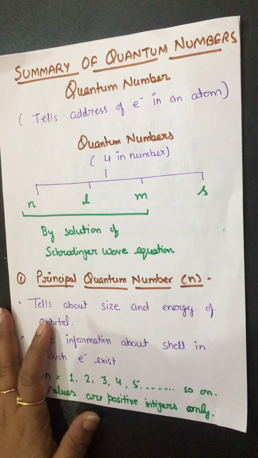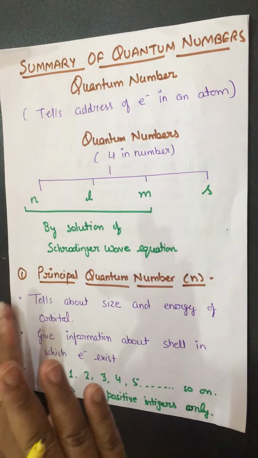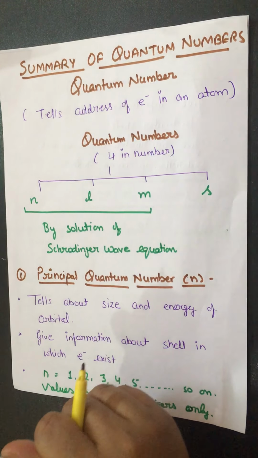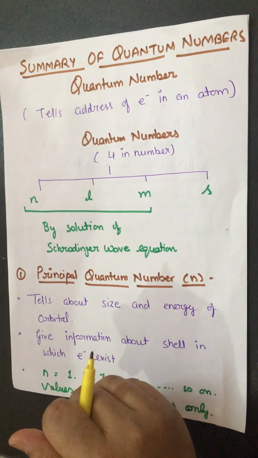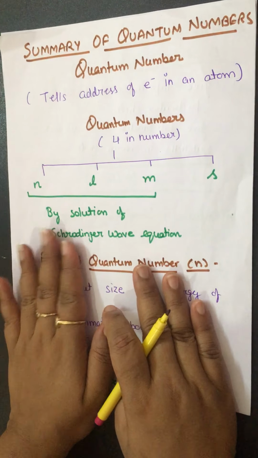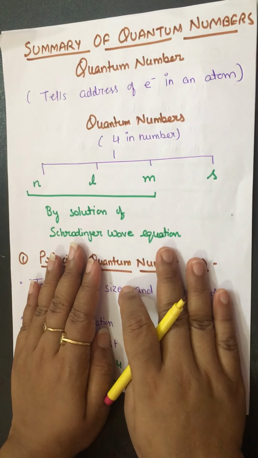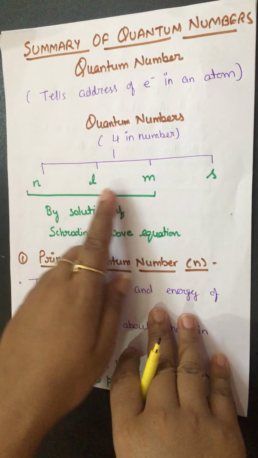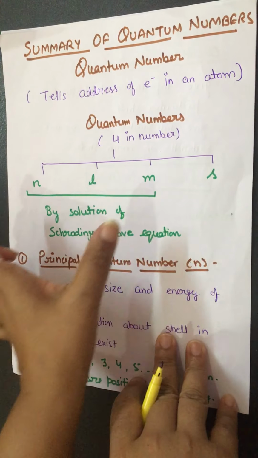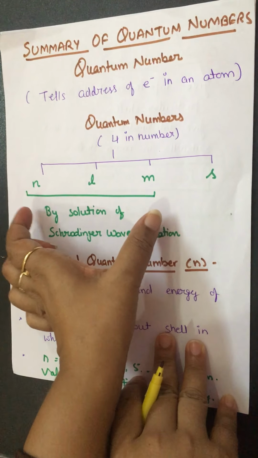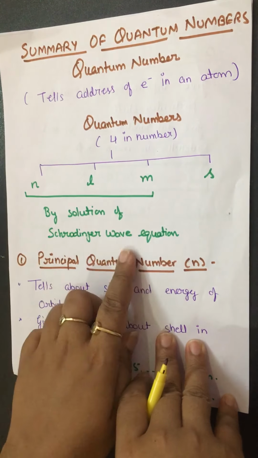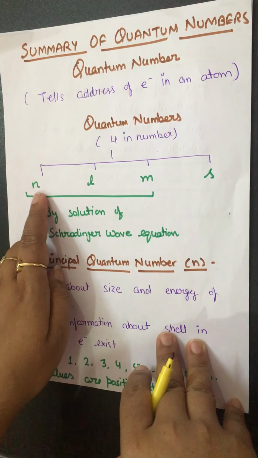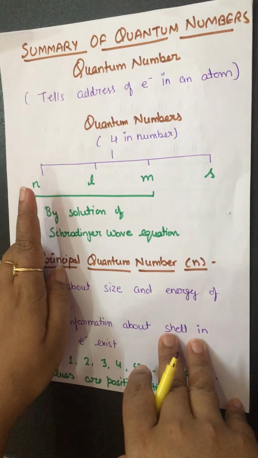Now we come to our topic, and you know all about whatever I tell you right now, as we studied all these things in the last videos. Now we just summarize our quantum number topic. Quantum numbers are 4 in number: principal, azimuthal, magnetic and spin, and the first 3 quantum numbers are found by the solution of the Schrödinger wave equation. And what does the principal quantum number tell? It tells about the shell, the main shell.